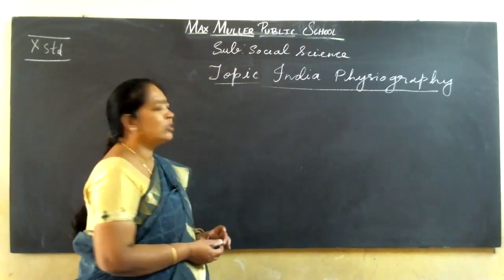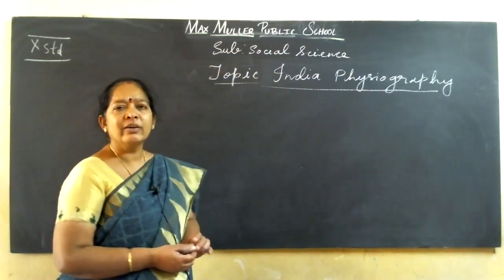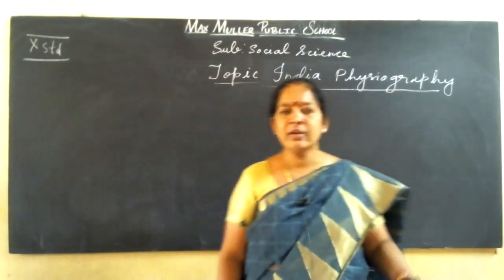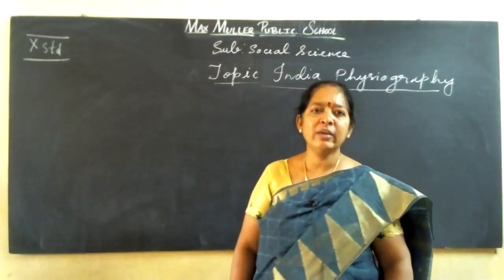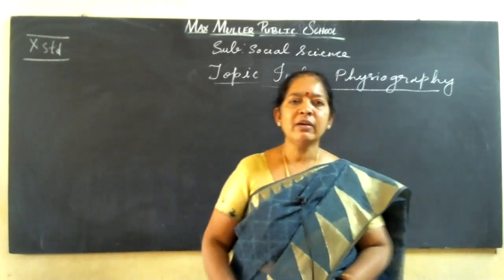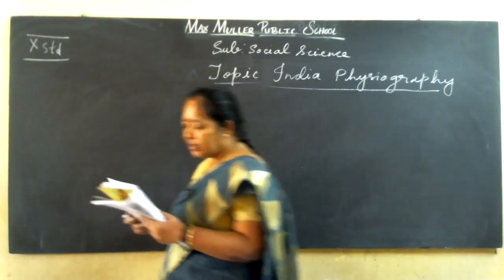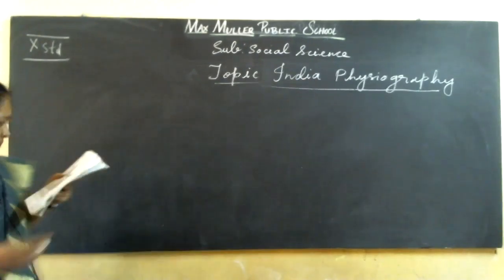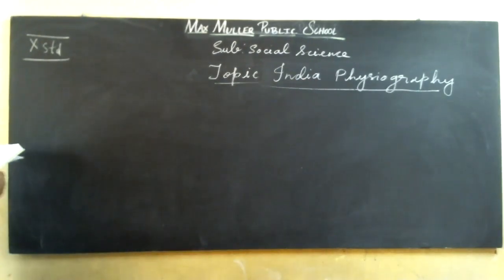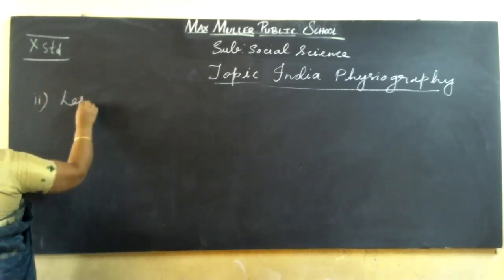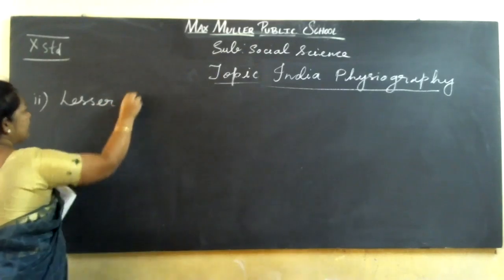It is a continuation of Indian physiography. I explained about Himalayan mountains. The first, the Greater Himalayas, Himadri, I explained. Now the second division of Himalayan mountains is the Lesser Himalayas. What is it? Lesser Himalayas.